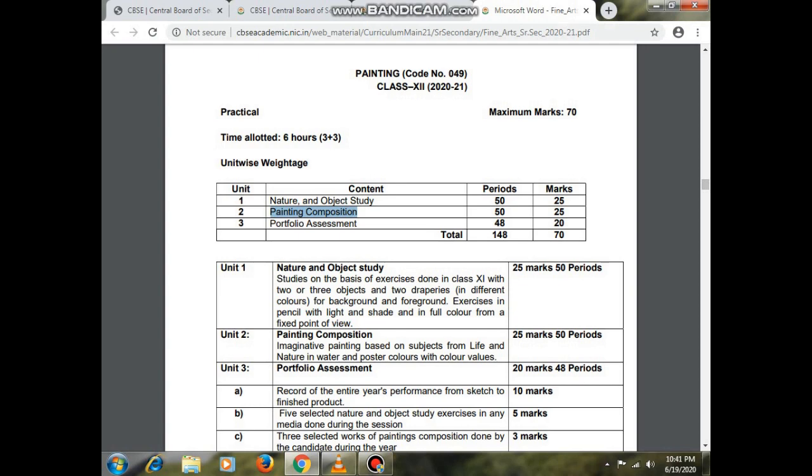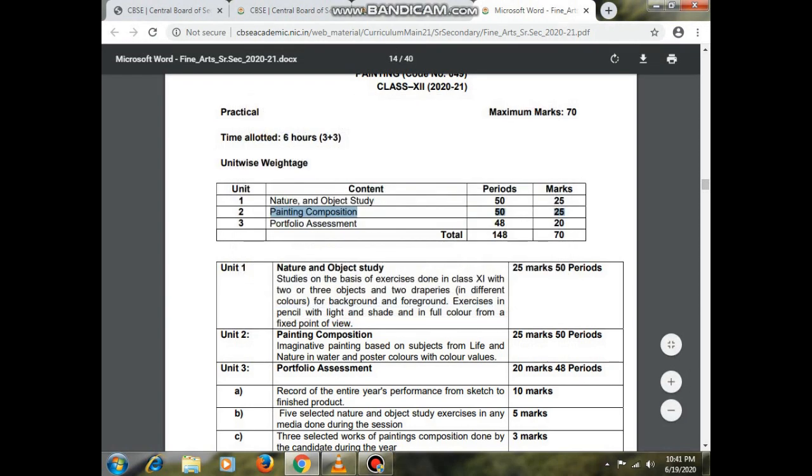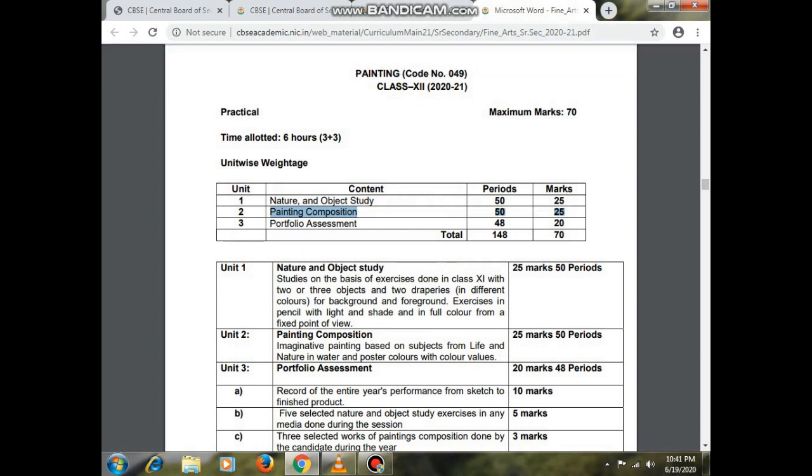The second unit, painting and composition, is all related to design. We'll read it in more detail in the description. Here it is also for 50 periods and for 25 marks.